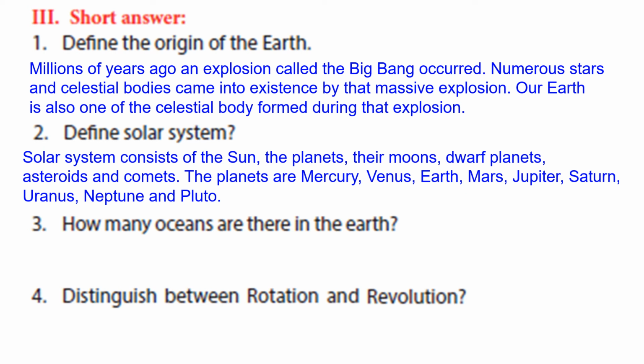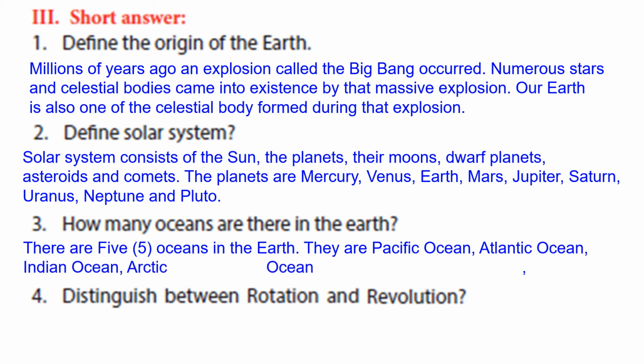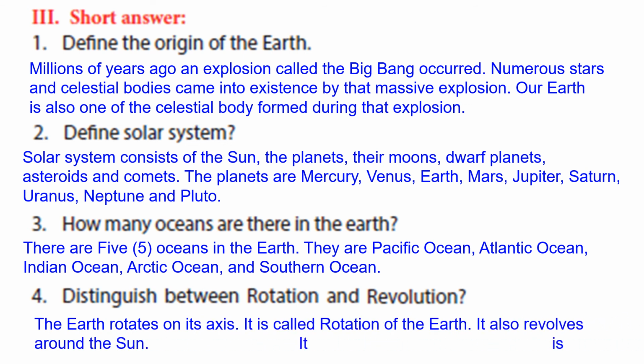Next one is how many oceans are there in the Earth? There are 5 oceans in the Earth. They are Pacific Ocean, Atlantic Ocean, Indian Ocean, Arctic Ocean and Southern Ocean. Next, distinguish between rotation and revolution. The Earth rotates on its axis. It is called rotation of the Earth. It also revolves around the Sun. It is called revolution of the Earth. Okay, these are all the answers. You have to answer like this.